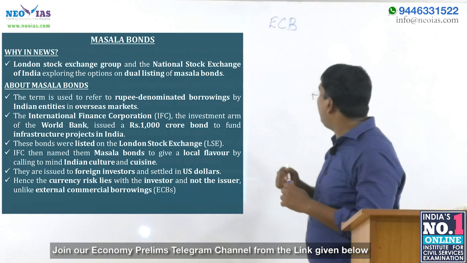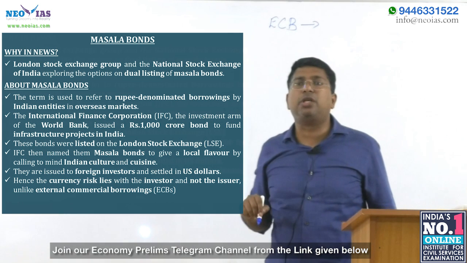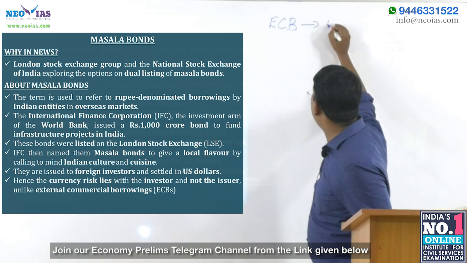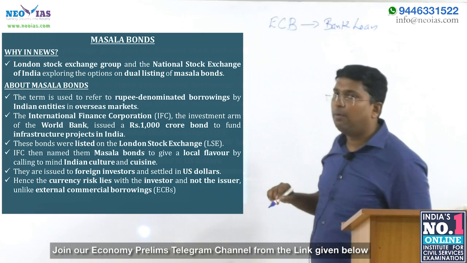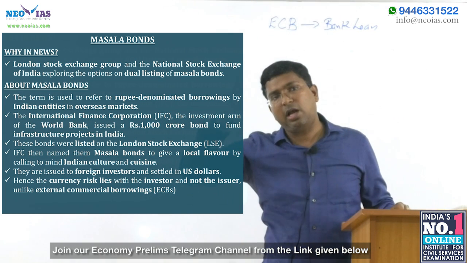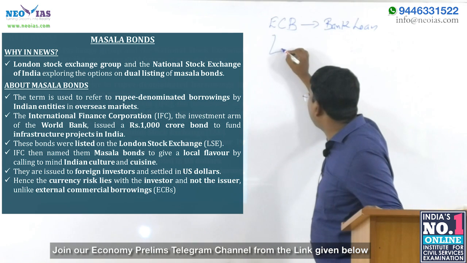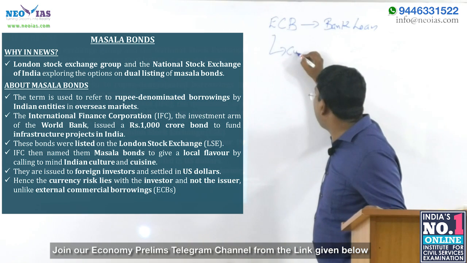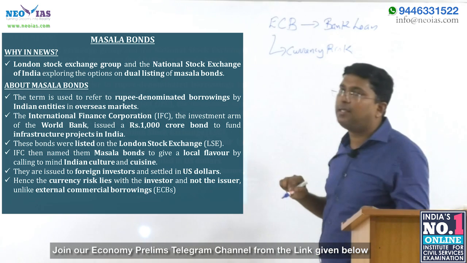One method of private sector borrowing is external commercial borrowing. It is basically a bank loan. But what type of bank loan? A loan taken from outside the country. One of the problems of external commercial borrowing is that it has currency risk.